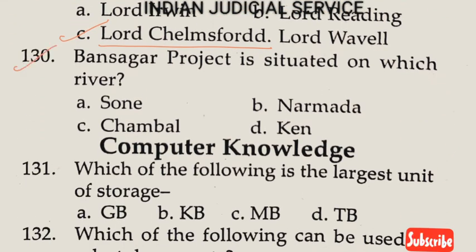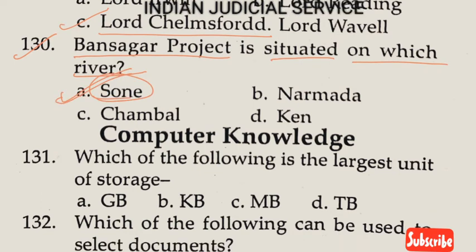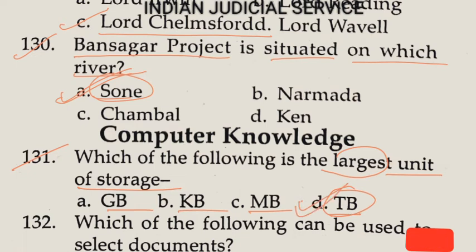Now question number 130. Ban Sagar project is situated on which river? Ban Sagar project is situated on river Son, the Golden River. So answer here is option A. Now question number 131. Which of the following is the largest unit of storage? GB, KB, MB, TB. Clearly the answer here is TB, terabytes. So option D. And 1 terabyte is equal to 1024 GB.